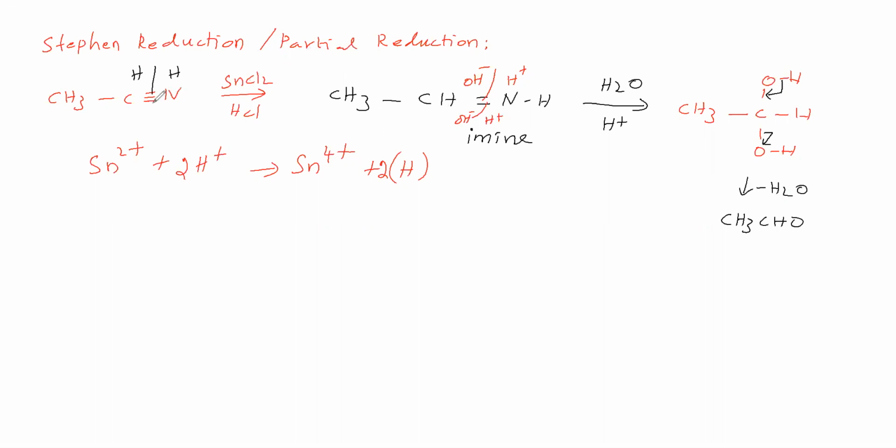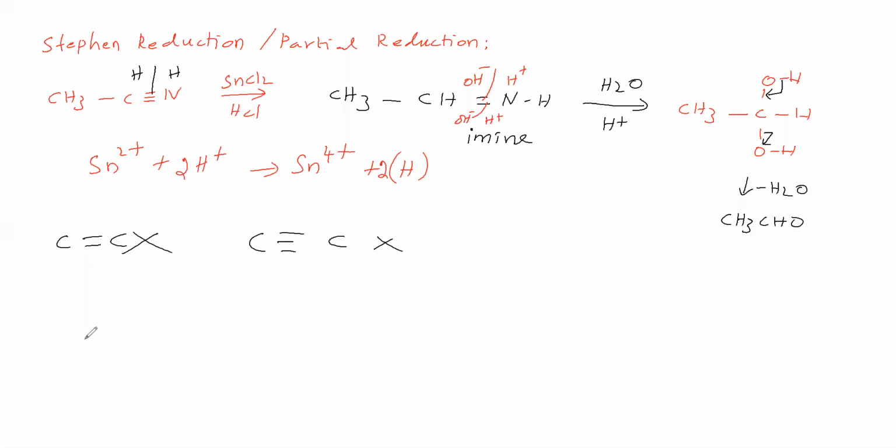We can say this Stephen reducing agent is not reducing the CC double bond. The CC double bond is not affected by Stephen reduction. Even the CC triple bond is also not affected. This reducing agent, that means stannous chloride in the presence of HCl, is not affecting the CC double bond or the CC triple bond.